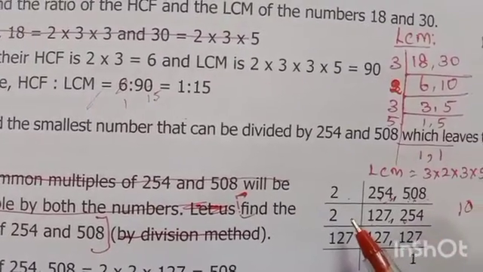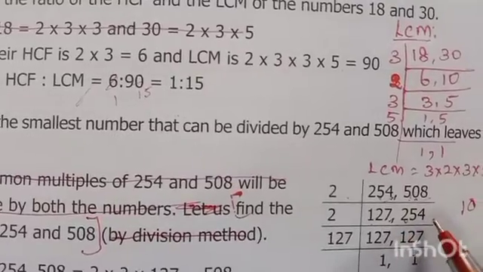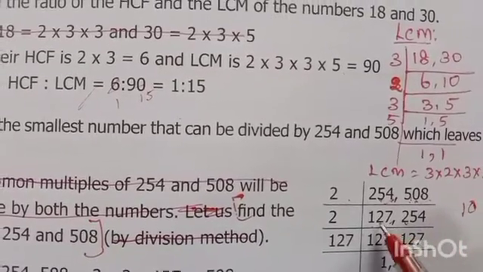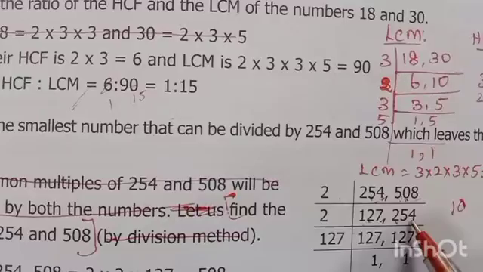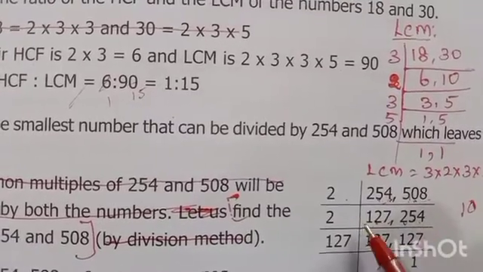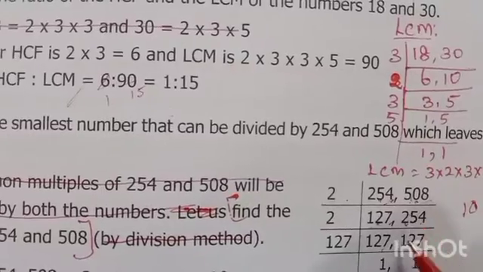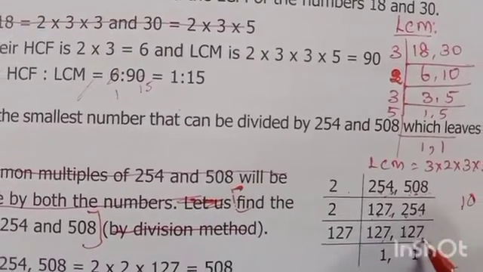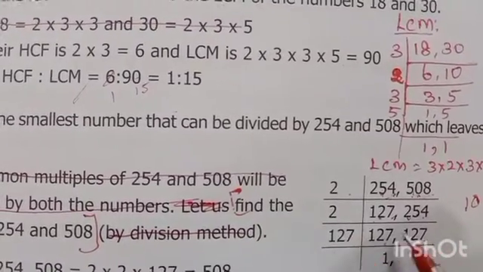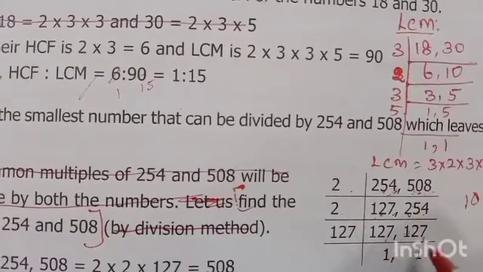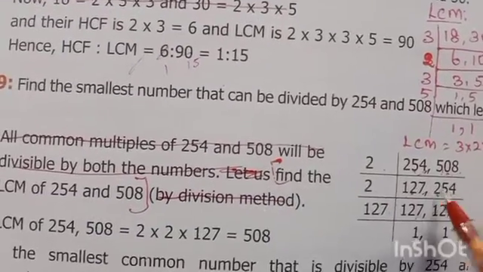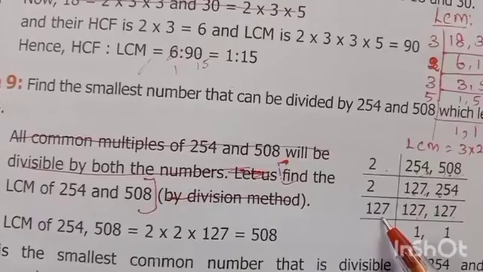Then again it is divisible by 2. Yes. So 127 is a prime number, and these two have no common divisor. So you have to divide by 2. 1 2 is 2, 2 2s are 4, 7 2s are 14. Then it is divisible by 127, 1 time. Now the LCM is 2 into 127.